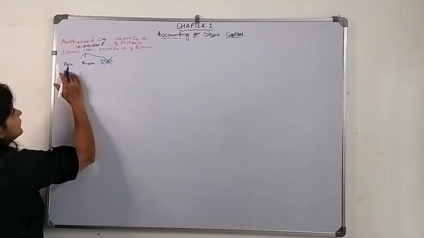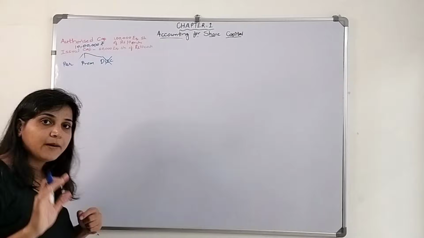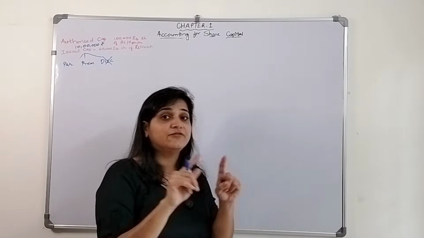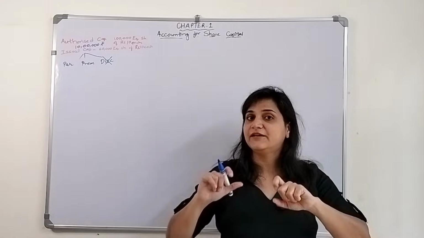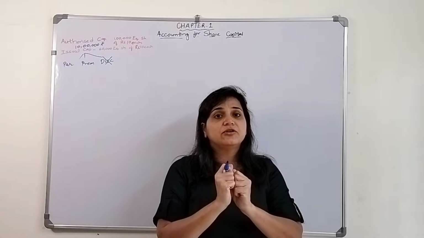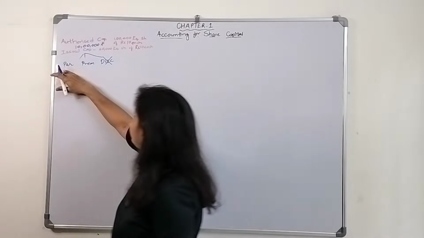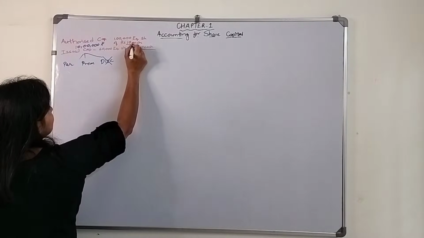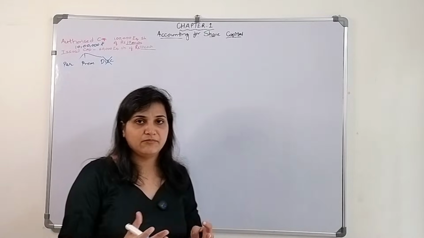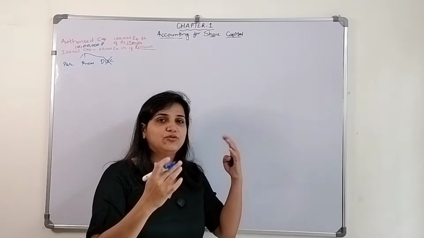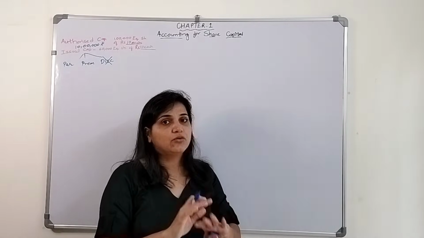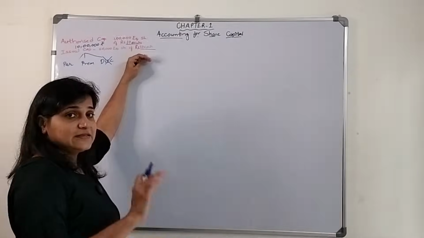Then they can issue the shares at par or at premium. Par, what do we mean by par? We studied the face value. Every share has a certain face value, the value of that particular share. In this situation, it is rupees 10 each. It can be any number: 1, 5, 10, 15, 20, 100, but it won't be in decimals. So in this situation, the face value is 10. The par value is equal to the face value.